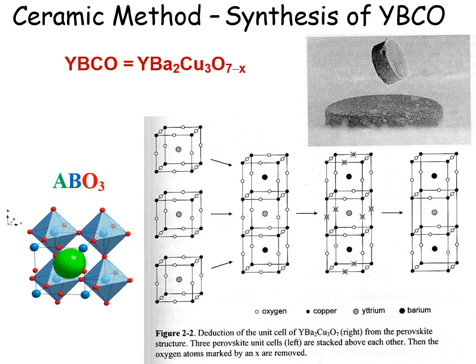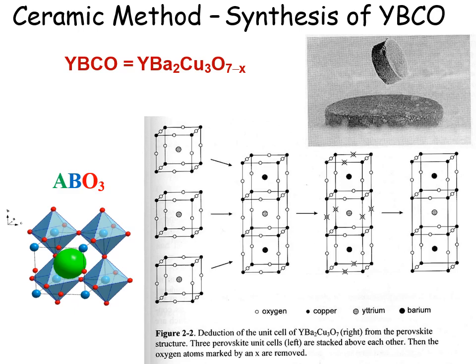Synthesis of yttrium barium copper oxide. Here is the structure given. Deduction of the unit cell of yttrium barium copper oxide from the perovskite structure. Three perovskite unit cells are stacked above each other. Then the oxygen atoms marked X are removed.